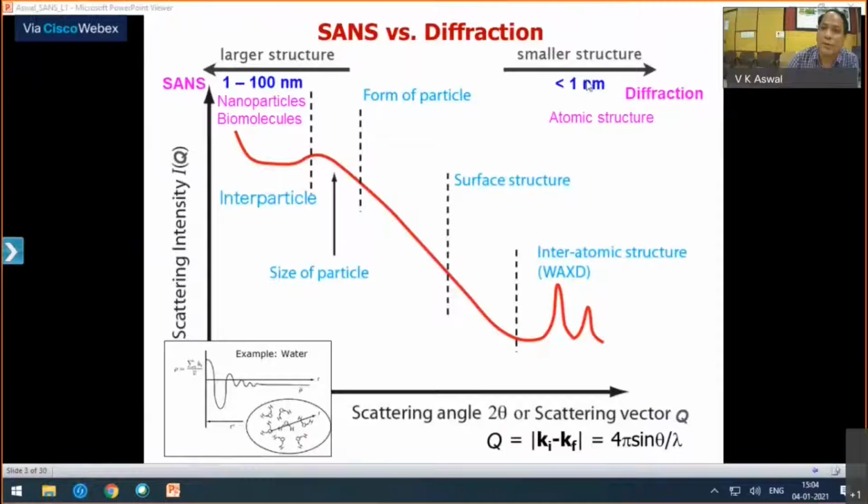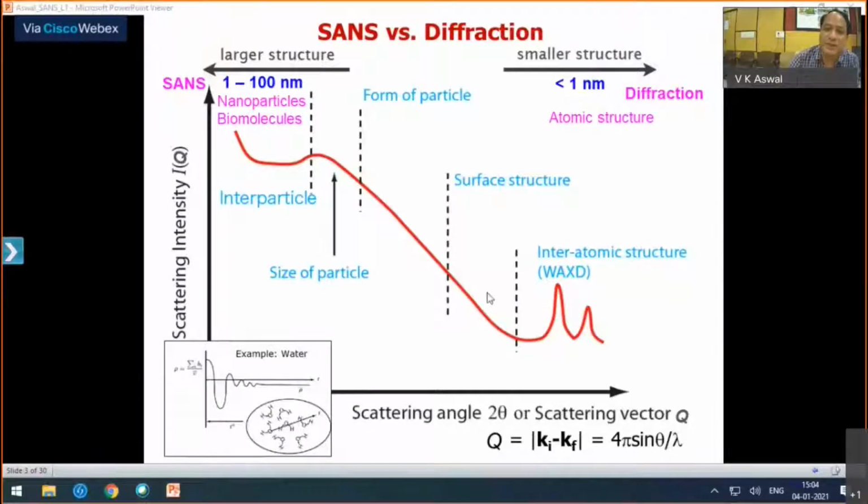So you already know where you use diffraction, basically to look at atomic structures, length scales which are of the order of 1 nanometer or less than 1 nanometer. And you already learned that you get these kinds of patterns when you are doing diffraction experiments. But if you have a length scale of interest larger than atomic structure, say from 1 to 100 nanometers, such as nanoparticles and biomolecules like proteins, DNA, then you have to go to small q values.